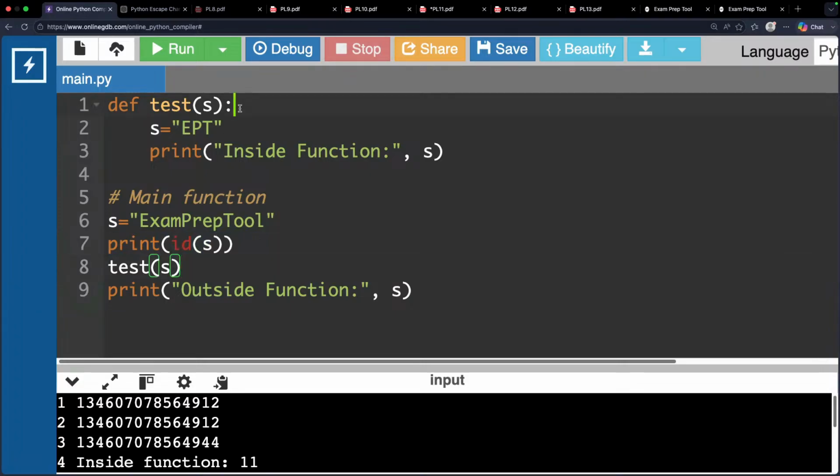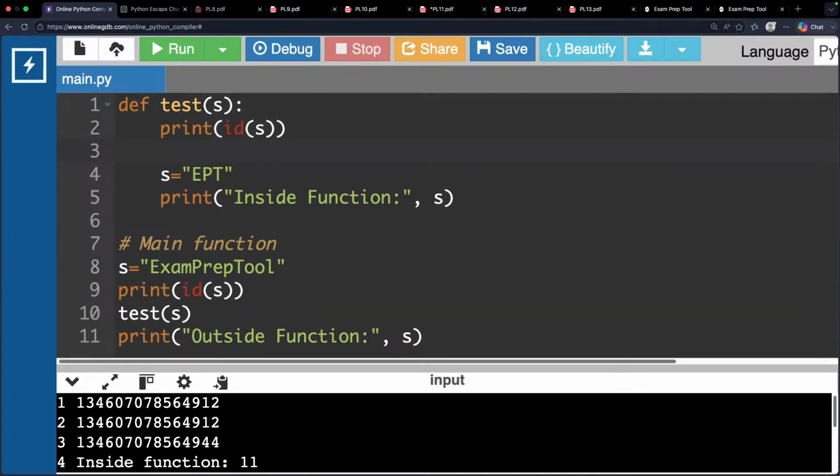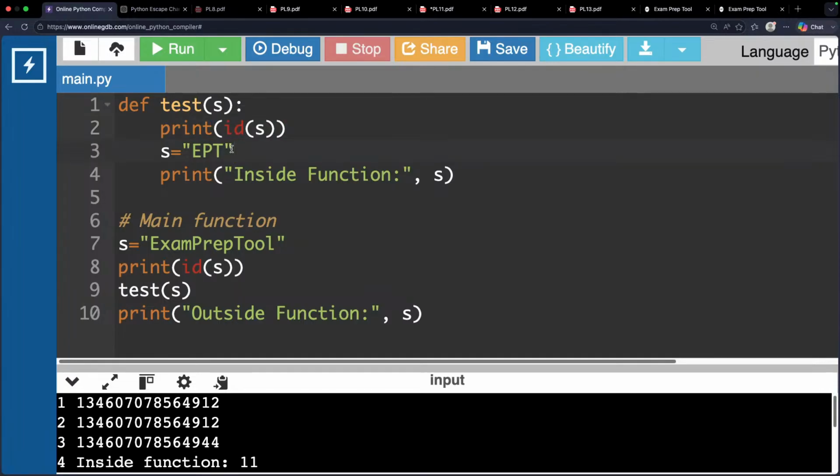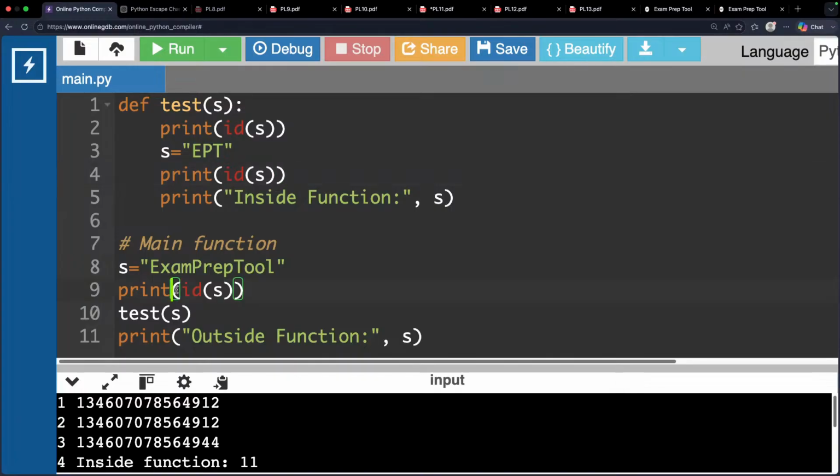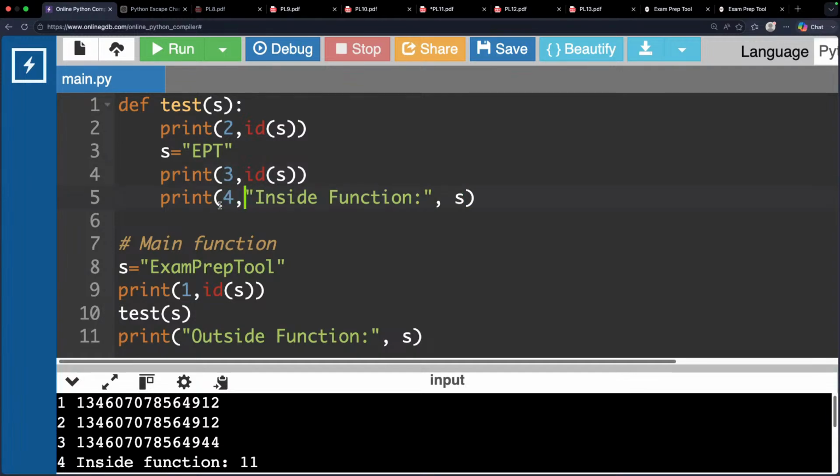The same object will go here, and the same object will go here. After modifying, you see it is no more the same, it is different. For your convenience, I am giving print numbers also. Check one here, two here, same problem as previous. Three here, then the 4th here, then the 5th here. I think everything is ready. I hope no bug will be there.